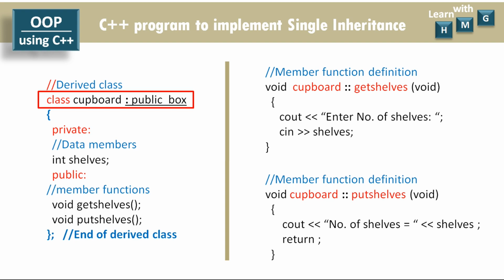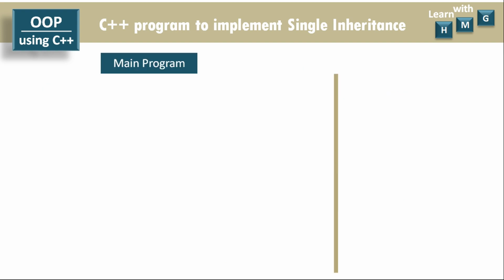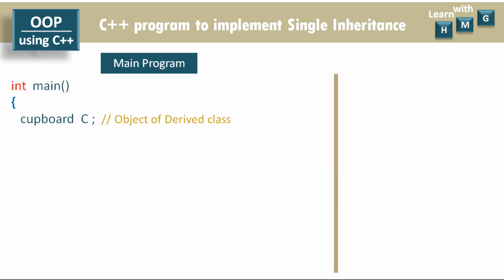So in the main function, first of all the first step is to create the object of the derived class. Here C is the object I am creating of the derived class. Our derived class is cupboard, and I am not creating the object of the box class as it is a base class. So always create the object of the derived class. Like this, C is the object of cupboard, which is the derived class.